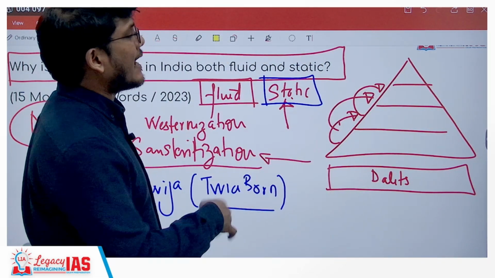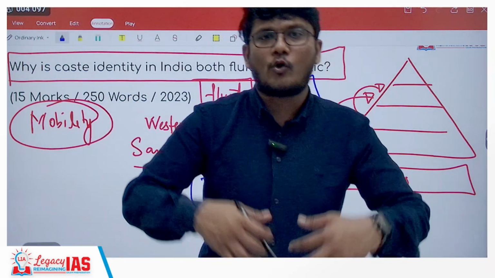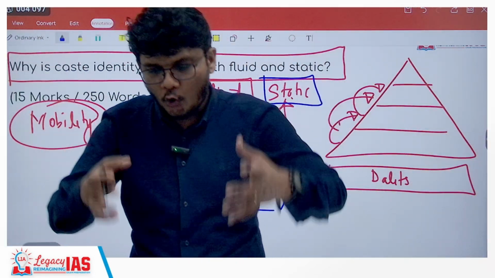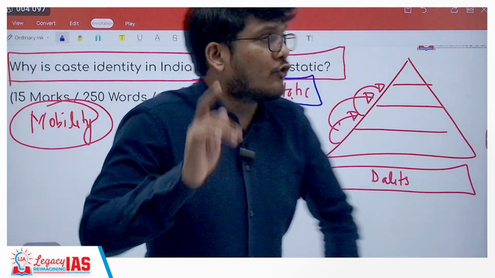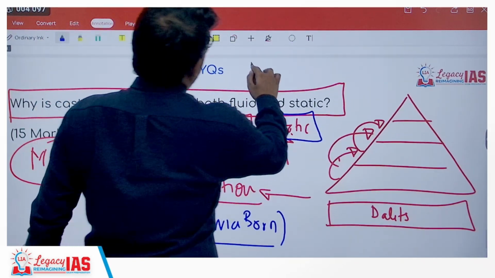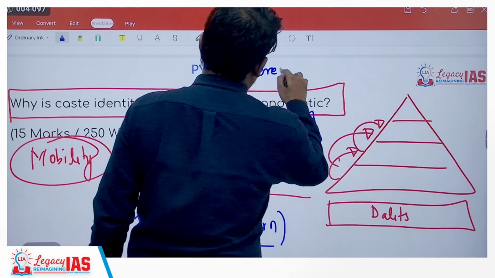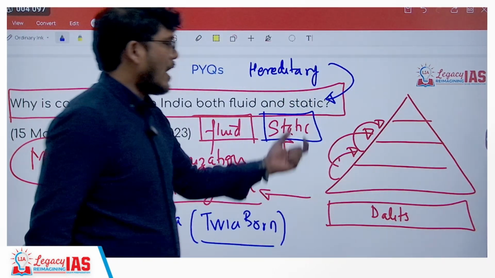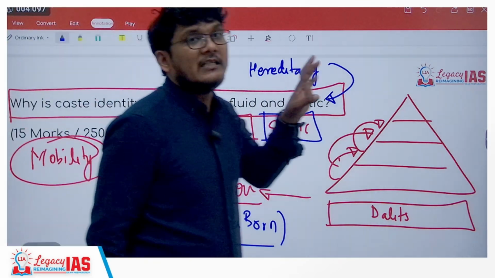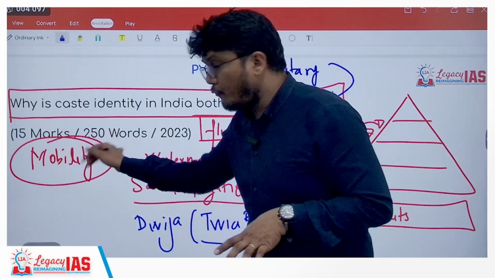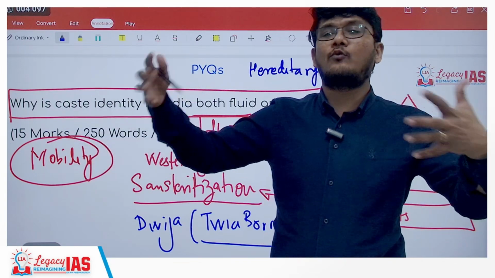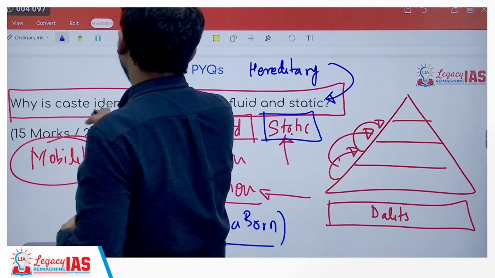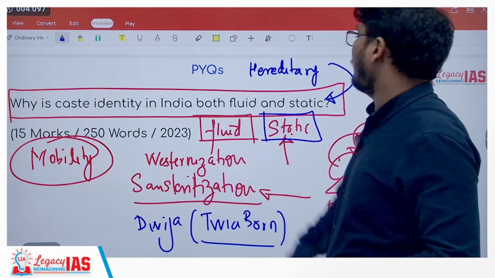Plus, as I said earlier, the caste system was to an extent open. Now it has become closed, more and more closed. So it has sort of become hereditary in nature, and since it has become hereditary, that is another aspect of it being static. So this is a 250 words, 15 marker question, so you have to write a lot in this. Why is caste identity in India both fluid and static?